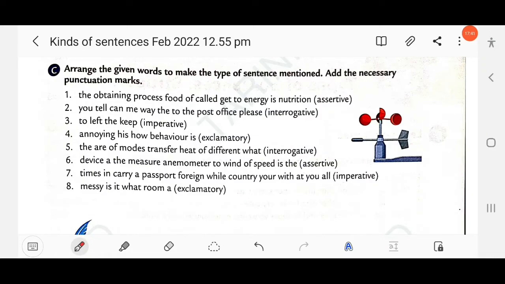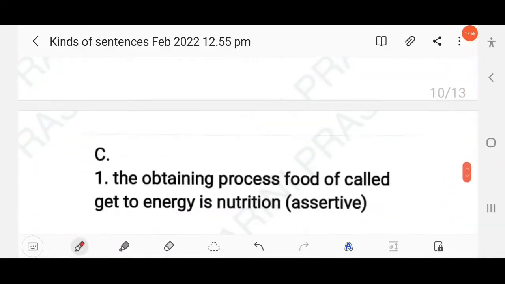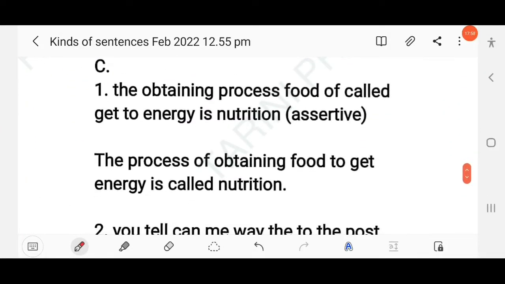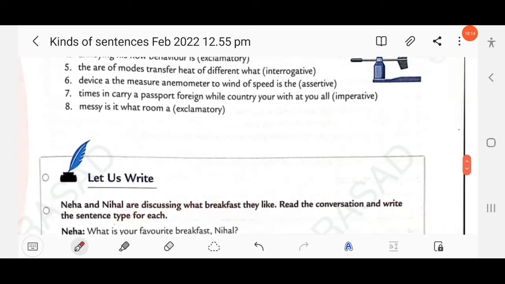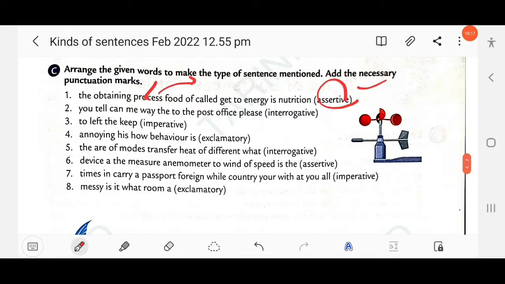Then next here, arrange the given words to make the type of sentence mentioned. Add the necessary punctuation marks, right? So here these are the jumbled words. You have to frame and make a complete meaningful sentence. Okay, assertive sentence, and also you have to use appropriate punctuation marks, right? So here the answer: the process of obtaining food to get energy is called nutrition. You have to also use a full stop at the end of the sentence and start the sentence with a capital letter, right?